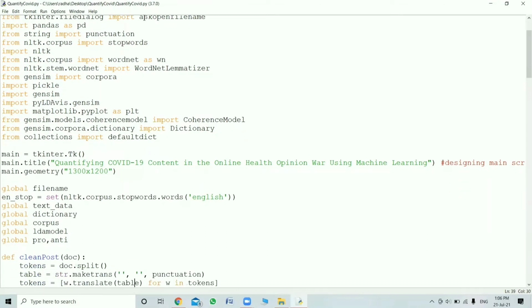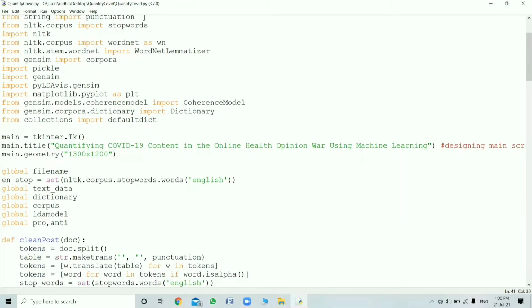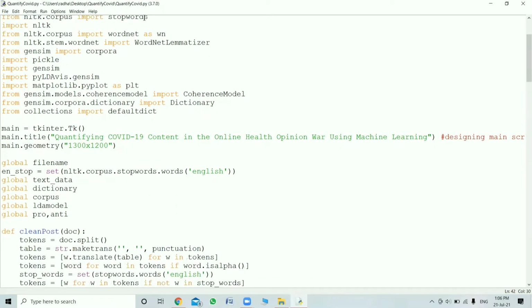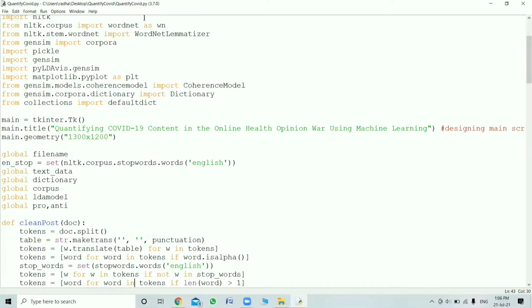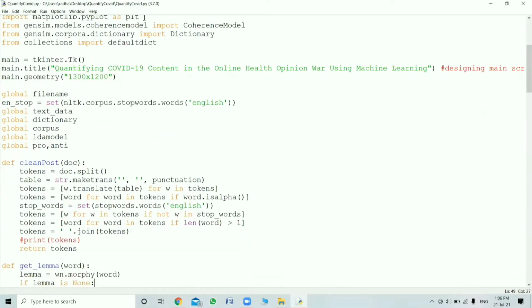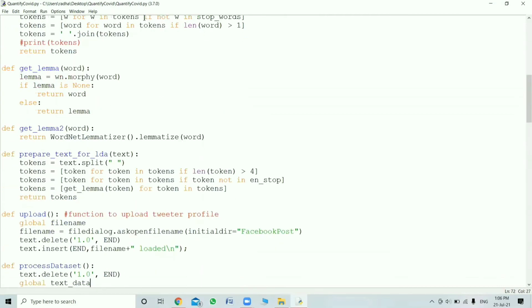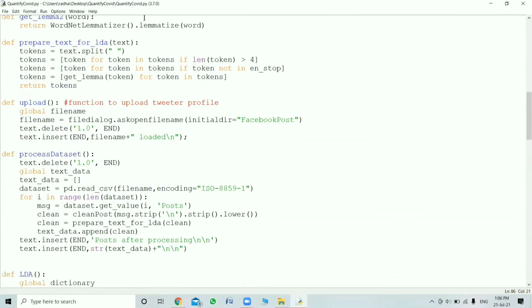Below, we have given our title as Quantifying COVID-19 Content, and the geometry is mentioned, that is 1300 by 1200. It is the dimensions of how the title should be. And then these globals are all the variables that are declared in the project. Then going to the definition of upload post, it will upload from Facebook. It will extract the data set from Facebook and upload it.